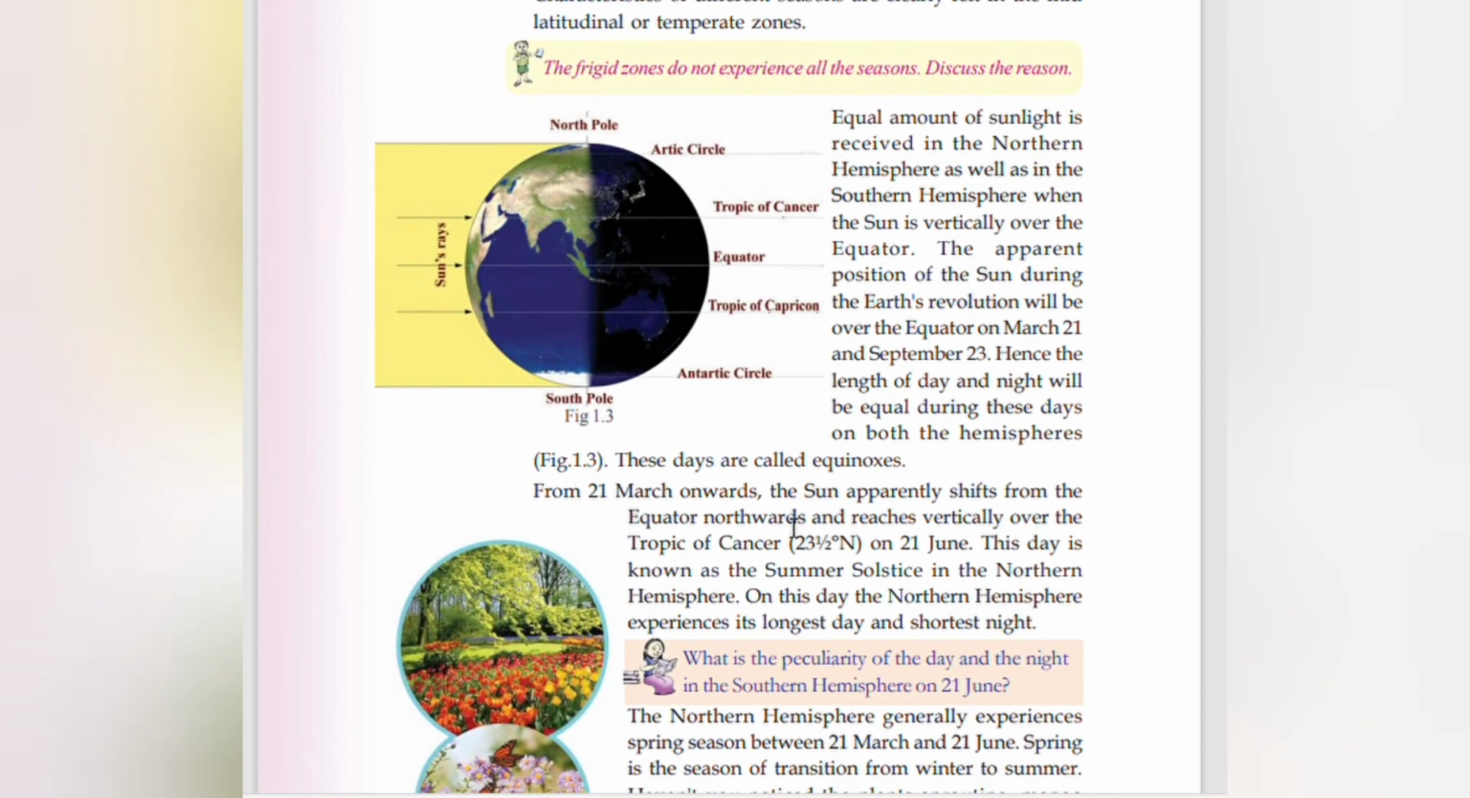From 21st March onwards, the Sun apparently shifts from the equator northwards and reaches vertically over the Tropic of Cancer, 23.5° north, on 21st June. This day is known as the summer solstice in the northern hemisphere. On this day, the northern hemisphere experiences its longest day and shortest night.